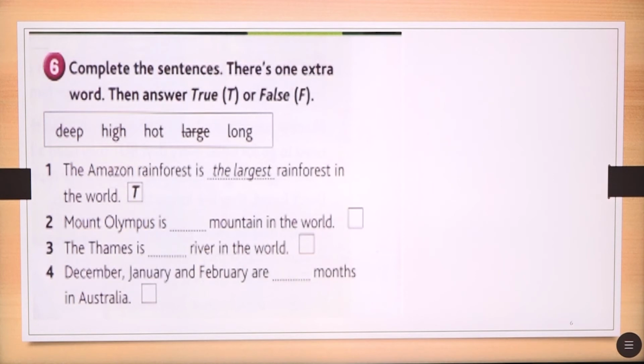Okay, let's see. So the Mount Olympus is the highest mountain in the world. It's false. The third one, the Thames is the longest river in the world. It's false. December, January, and February are the hottest months in Australia. This one is true. So an extra word is deep that you didn't have to use.